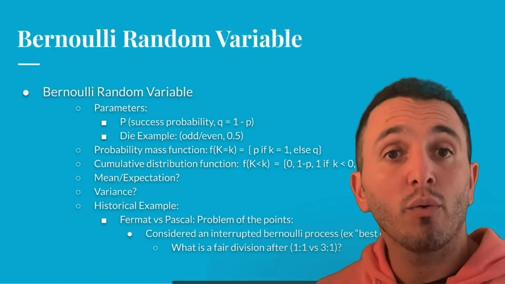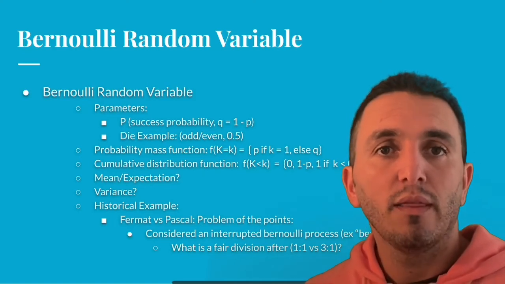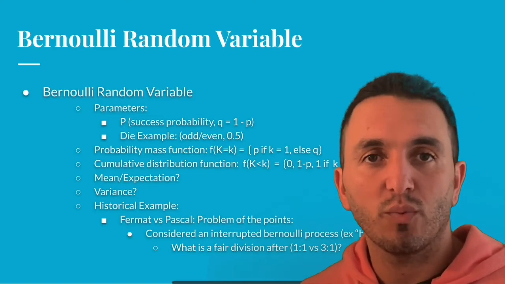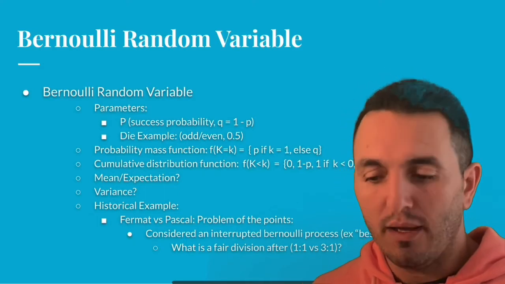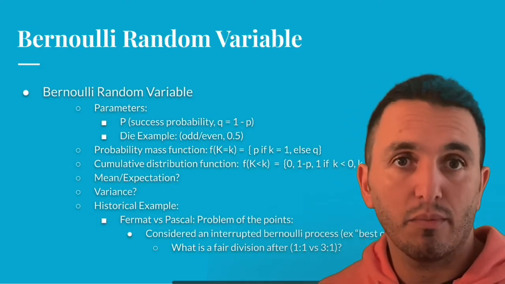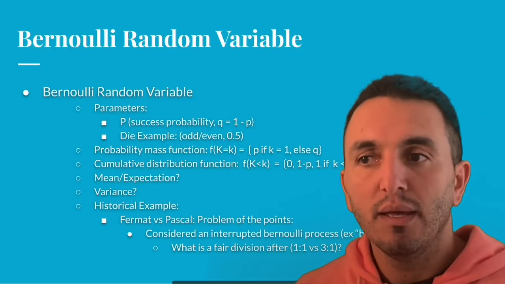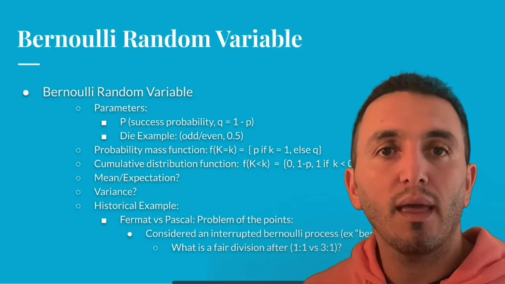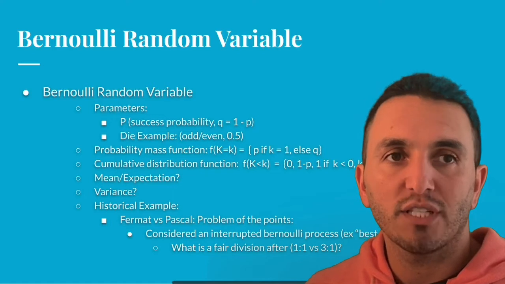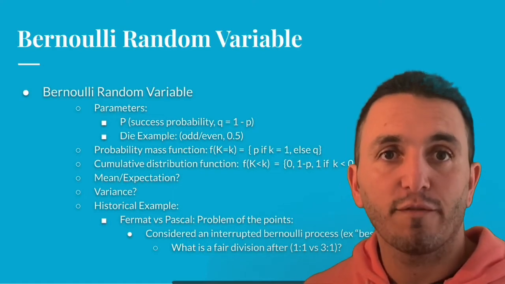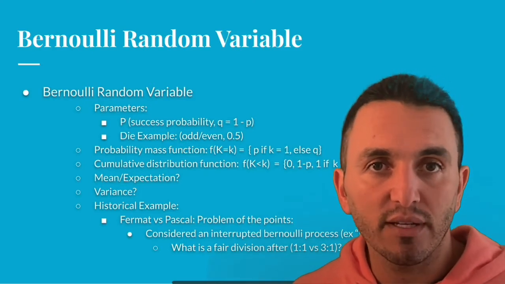And we are going to talk about one historical problem that's a fun example, and we're going to try and associate this with our Bernoulli random variable. The problem goes like this. Imagine that Fermat and Pascal are playing a game where they gamble, right? So they each throw down some amount of money, maybe they each put in $100. Then they play a game of chance and skill, and they play, for example, 7 games, and the first person to win 4 games wins, right? So we would call that best 4 out of 7, a 7-game series, etc.